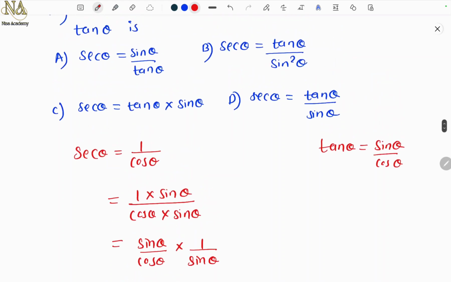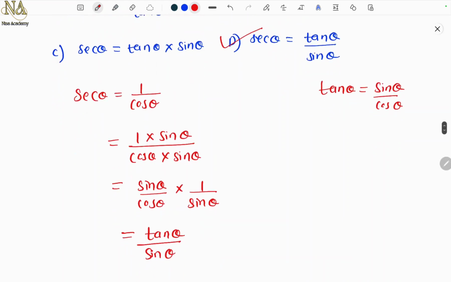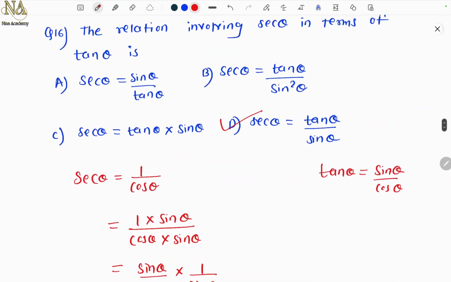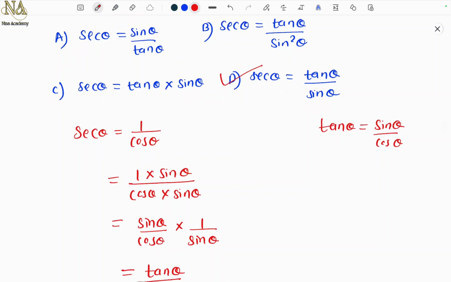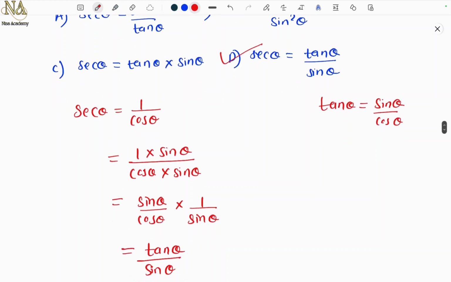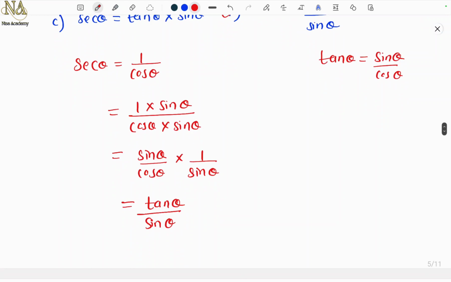Now let's see the options. Yes, option D. So we have expressed secant theta in terms of tan theta. Instead of going through the options, which is also one thing you can do, the best is to just try to express secant theta in terms of tan, and you'll get the answer.